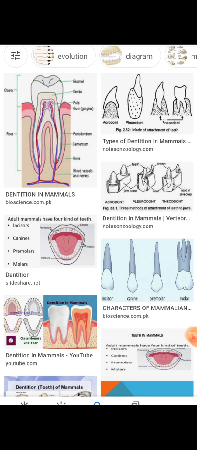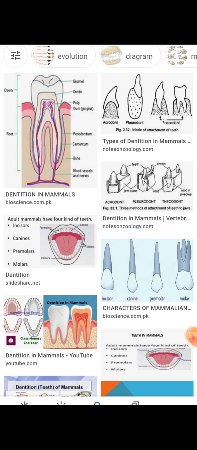The typical mammalian dental formula: number of teeth on one half of the upper jaw over number of teeth on one half of the lower jaw. The typical mammalian dental formula is shown by pig, horse, and mole. That is pig, horse, mole. 3143 over 3143, into 2, that is 44. Simply 44.